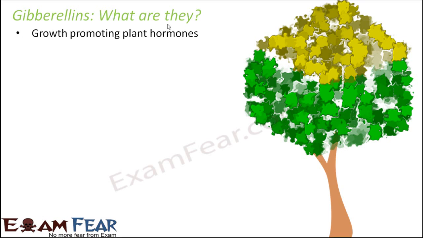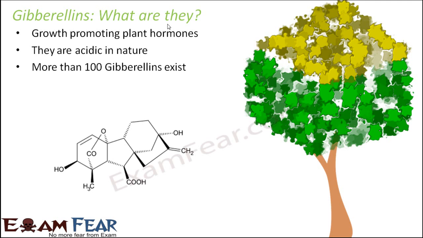So what are gibberellins? These are again growth promoting plant hormones. They are acidic in nature. Basically, we call them gibberellins, but actually they are gibberellic acid. They are all acidic in nature. They have the acidic group in them. More than 100 gibberellins are known to exist.